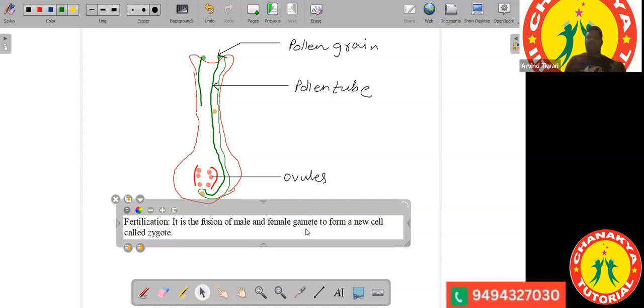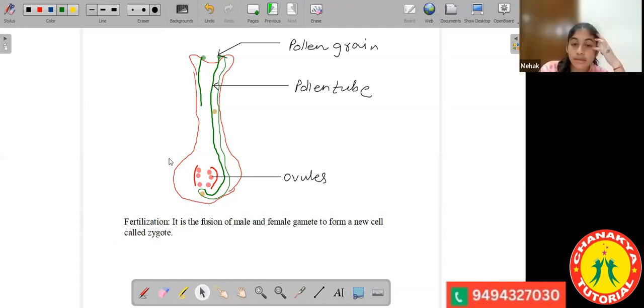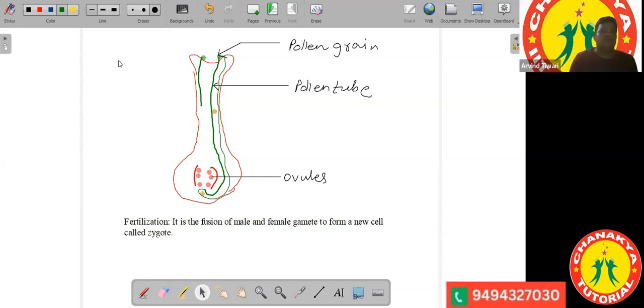Now this new cell which is formed, the zygote, is diploid. We will understand the meaning of haploid and diploid. All the gamete cells are haploid, whereas the zygote is diploid. Okay. So does anyone know the meaning of haploid and diploid? No one? Medha, Ansini, do you know the meaning of the words haploid and diploid? Heard anywhere? No, sir. Okay, no one has heard about the haploid cell.